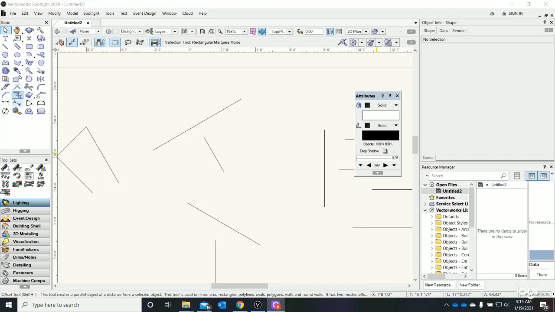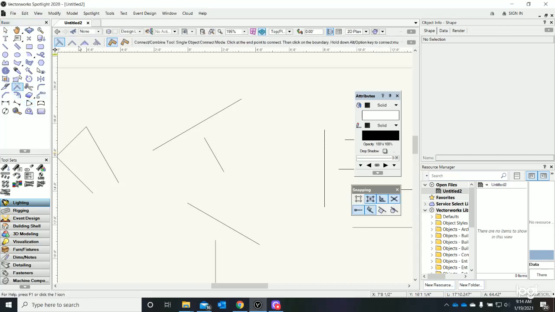The way this tool works is we're going to select two or more objects that we would like to connect. By selecting that, I see that I have several options in the toolbar, and the first one shows single object connect mode. I click on this object, and now I'm going to click on the second object that I would like it to connect to. And it's just that easy. If I would like this object to connect to this object, it's just that simple.